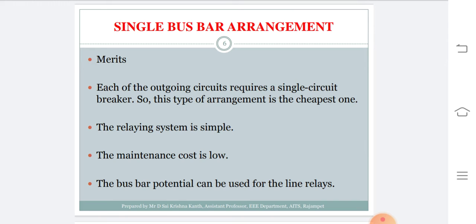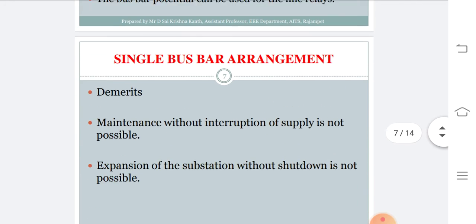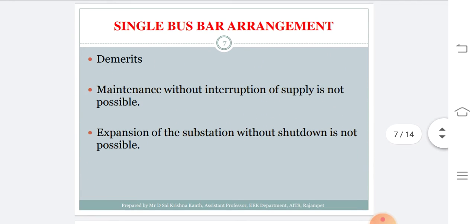So this is the cheapest one, simple in construction, maintenance cost is very low, and bus bar potential can be employed for line relays. Coming on to the disadvantages, maintenance without interruption of supply is not at all possible. Expansion of the substation without shutdown is also not possible.